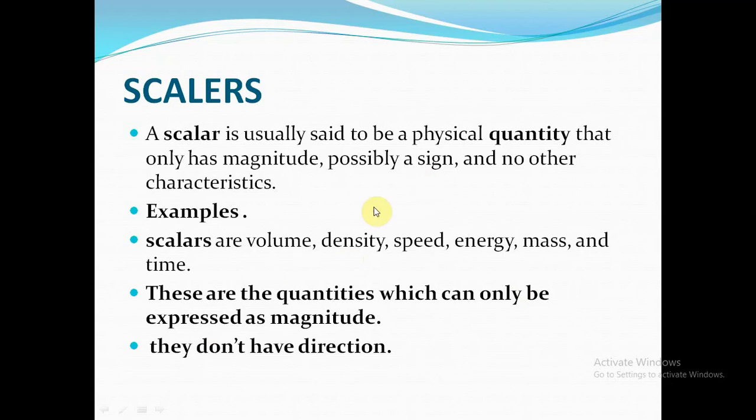Density is also a scalar quantity. You can examine how dense some particular object is, but you can't tell about its direction. So is the case with speed. Speed of a body is also a scalar quantity, because suppose you are riding a bicycle and its speed is 20 meters per second. In speed, only one thing is being justified, which is the magnitude of the speed, but you are not telling about the direction of the speed, so it is a scalar quantity.